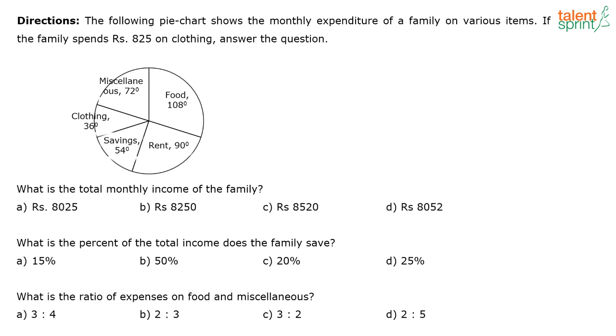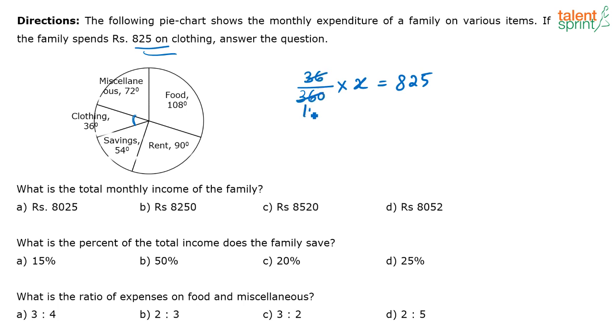So what is the answer for the first question here? Yeah, 8250, very easy question, right? See, what is the total monthly income of the family? The family spends 825 rupees on clothing. So see, clothing accounts to 36 degree in this. If you look at the full monthly expenditure, it accounts to 360 degree. Out of this 360 degree, 36 degree is clothing, correct? So I can say 36 by 360 into the total expenditure is equal to 825.